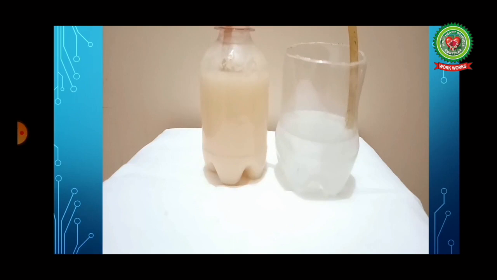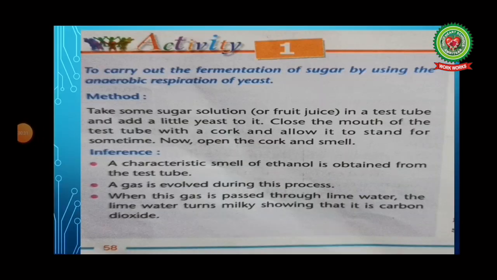Now come to page number 58. At page number 58, look here. Take some sugar solution in a test tube and add a little yeast to it. Close the mouth of the test tube with a cork and allow it to stand for some time. Now open the cork and smell. What is the inference? A characteristic smell of ethanol is obtained from the test tube. A gas is evolved during this process. When this gas is passed through lime water, the lime water turns milky, showing that it is carbon dioxide.